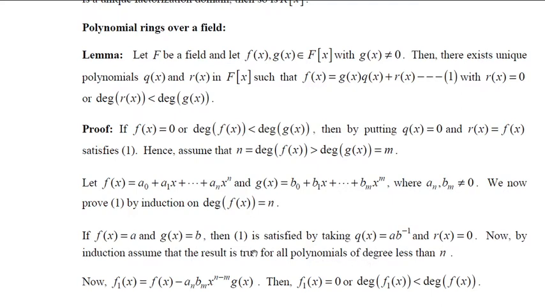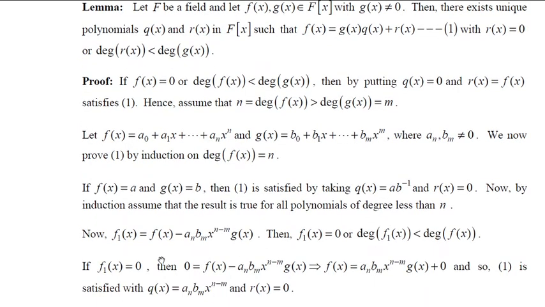Now, by mathematical induction, assume that this result is true for all polynomials of degree less than n, and let's prove it for n. Assume that f1(x) equals f(x) minus an times bm inverse x to the power n minus m times g(x). What we are doing is dividing f(x) by g(x), and we are assuming this is our quotient and this is our remainder.